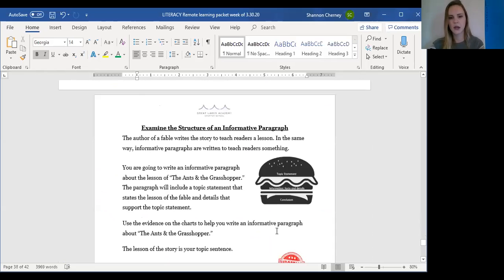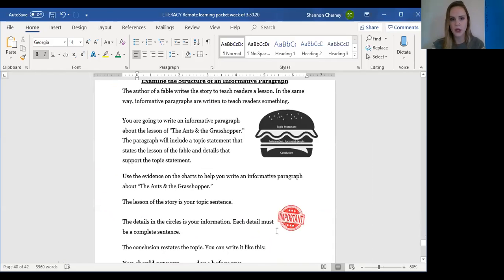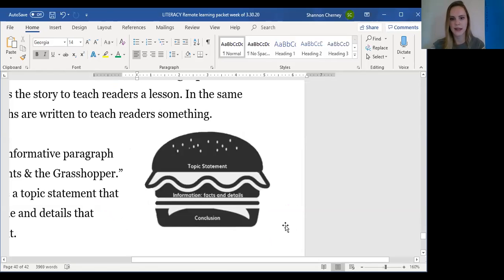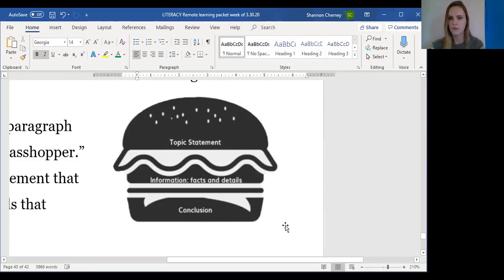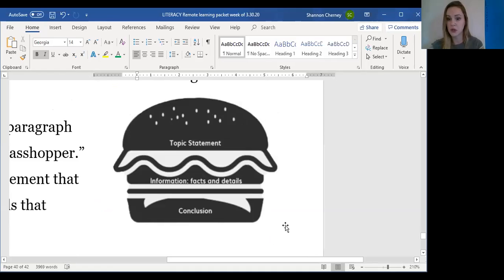Now the next thing was our informative paragraph. You were writing an informative paragraph about the ants and the grasshopper, and I want to talk about this topic statement, information, facts and details, conclusion part. Remember that our topic statement, it's like the big bun of our hamburger. The facts and details are the cheese and the meat and the lettuce and tomato that go in the middle. And then the conclusion, that's the bun at the bottom. So this is where you would say the lesson.